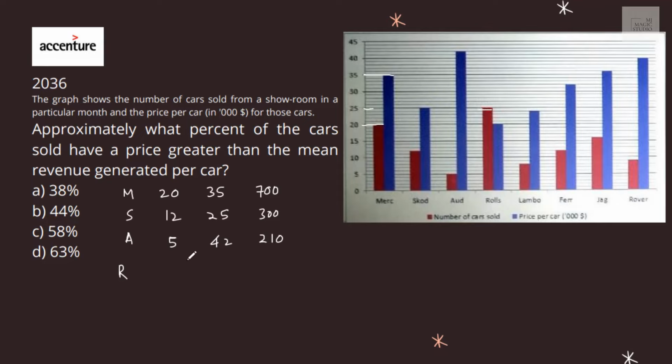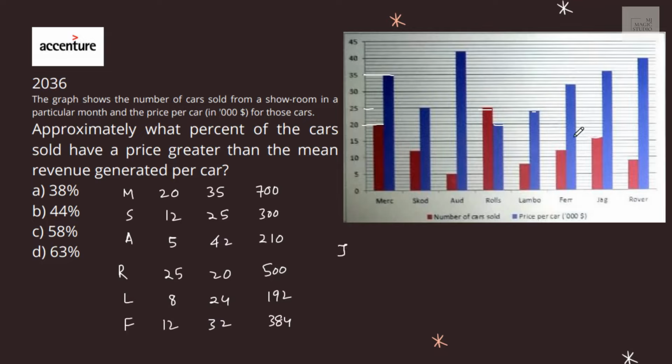For Rolls, 25 cars, average price 20, collection 500. For Lambo, number of cars 8, price 24, collection 192. For the next car, number of cars 12, average price 32, collection 384.